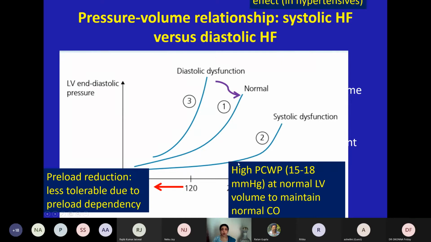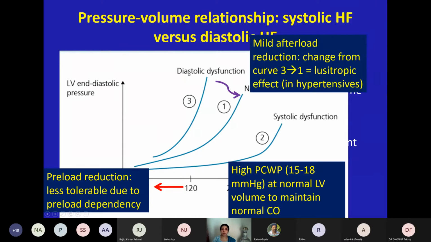Okay. So how do we then bring back this diastolic dysfunction patient to normal? By giving mild afterload reduction, so that the curve from 3 will change to 1, that is normal heart. That is also known as lusitropic effect.